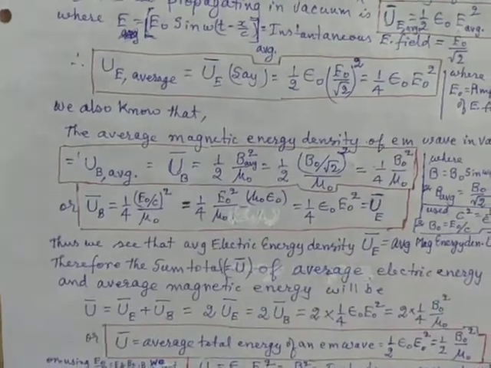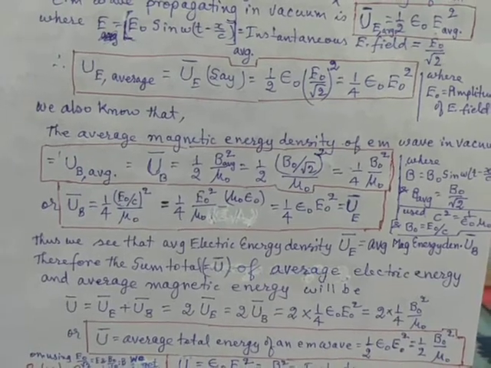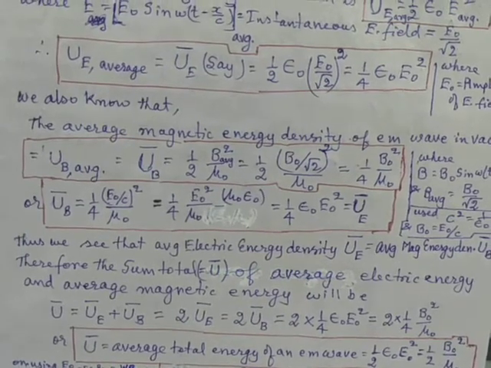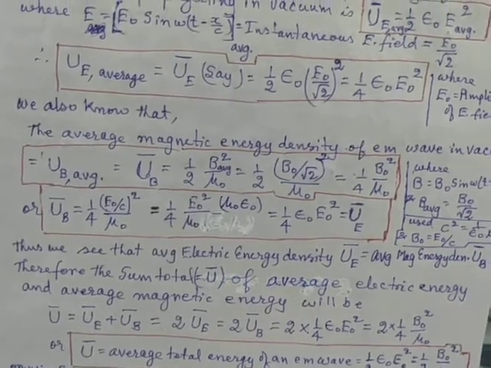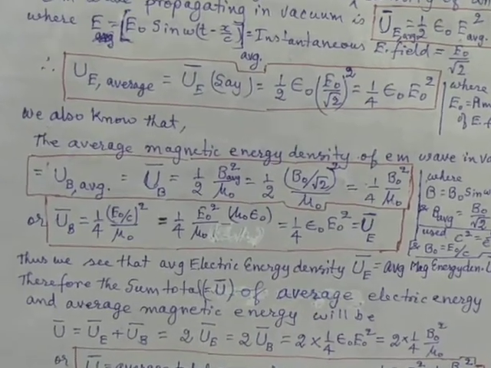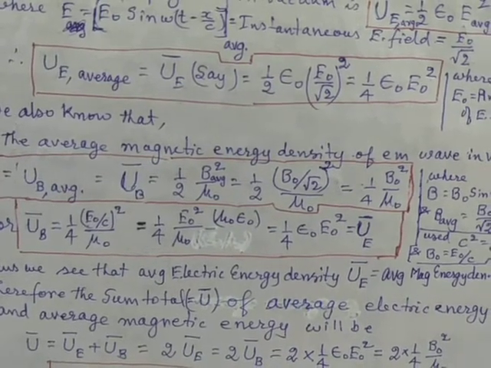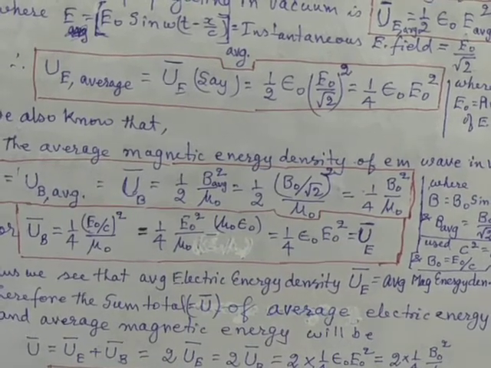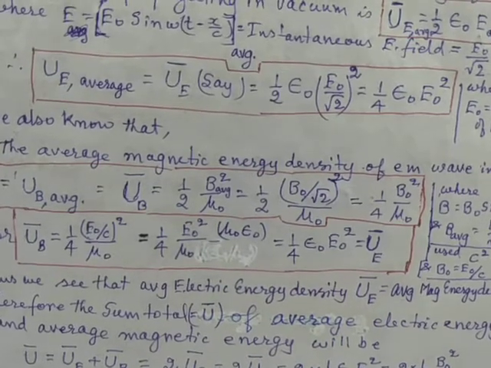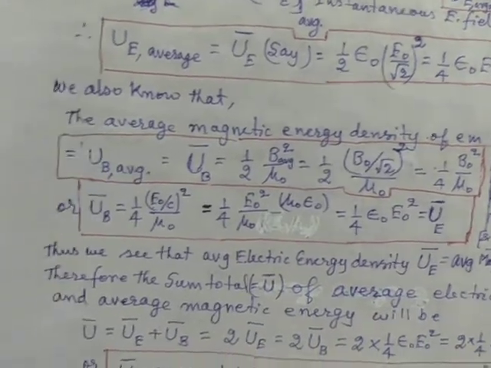We also know that the average magnetic energy density of an electromagnetic wave in vacuum is equal to half B square average divided by mu 0, and that becomes half into B0 square divided by root 2 square multiplied by mu 0, which is 1 by 4 B0 square by mu 0.